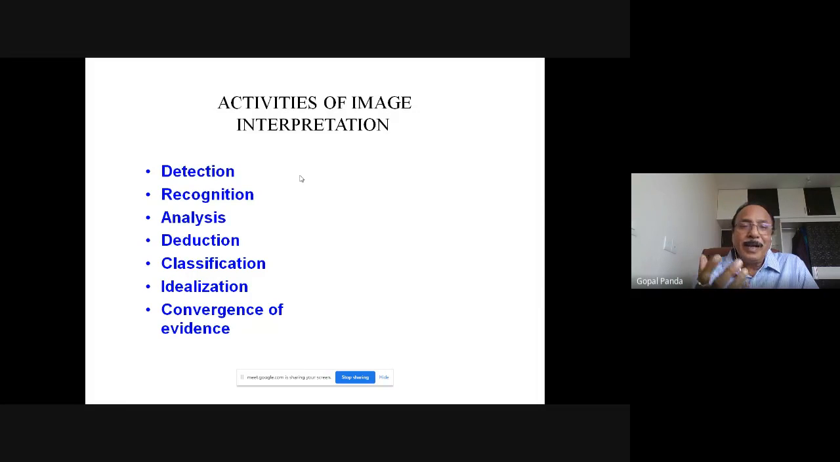What is your target? Then how to recognize that, how to detect that, and then how to analyze that in terms of its various properties, and then how to get into the deductions based on the sampling process, and then how to classify the data when it becomes a large variety of information, then how to idealize it, and then convergence of the evidences available to get into your final result. So these are some of the activities where you are likely to be involved in the interpretation process.